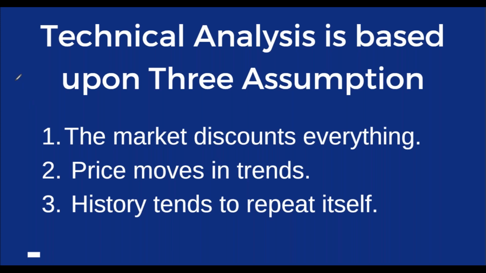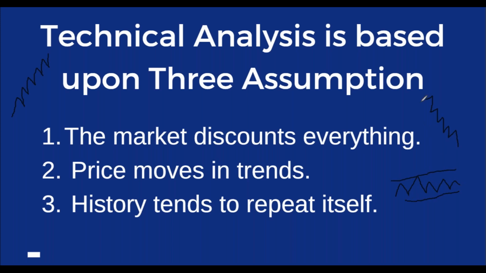In the case of an uptrend, a stock moves in an upside direction, continuously. In the case of a downtrend, a stock moves in a downside direction, like a stock is making lower lows and it is making lower highs. And in the case of a sideways trend, a stock is neither moving in an upside direction, nor is it moving in a downside direction, and it is consolidating in a range. This is known as a sideways trend.